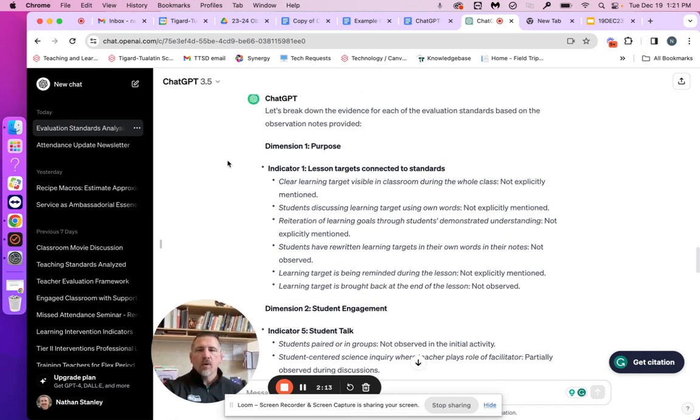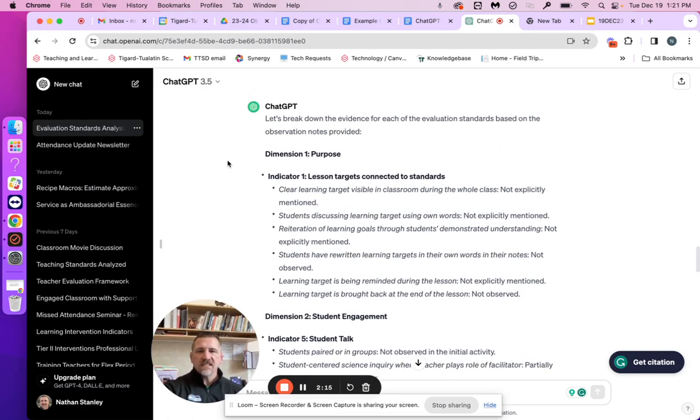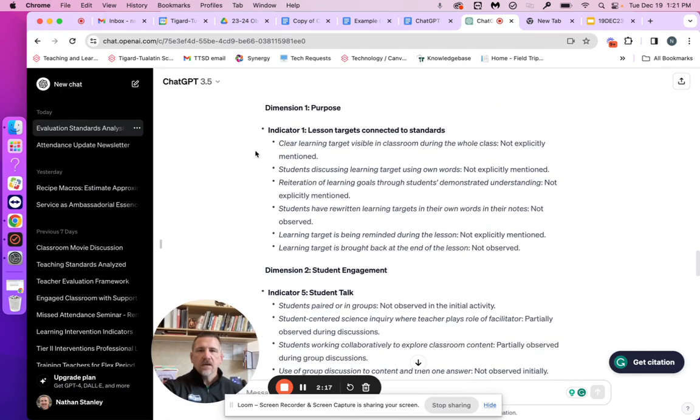So once I've done that, ChatGPT takes that and breaks it down. What I'd like to focus on here is not that ChatGPT is telling me what to think, but it's giving me something to think about. It's sped up the process of breaking those notes down into pieces of evidence from the teaching standards for our district.